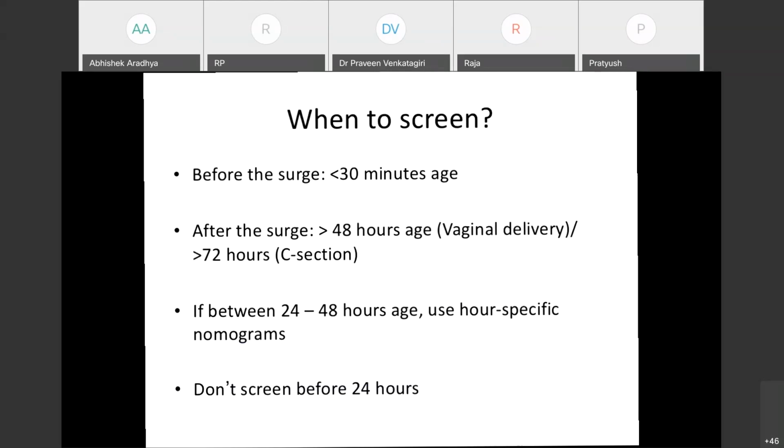So I will just discuss the differences between cord TSH and postnatal TSH based screening, the advantages and disadvantages. In cord TSH based screening, the sample will be taken either from the umbilical vein or artery. The sample collection is painless, and a large amount of sample can be taken.